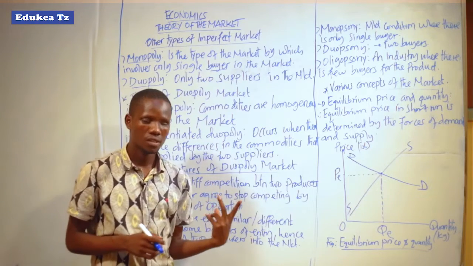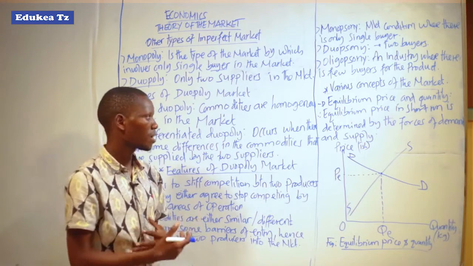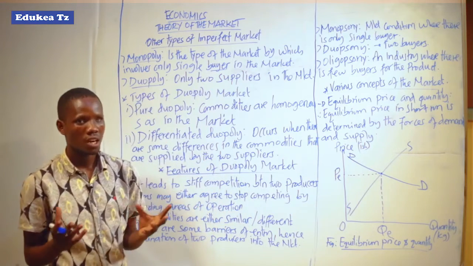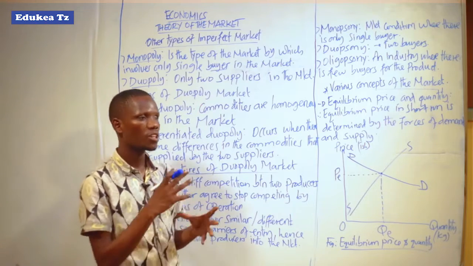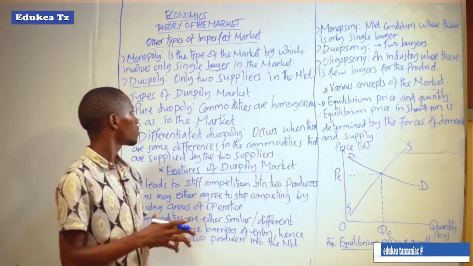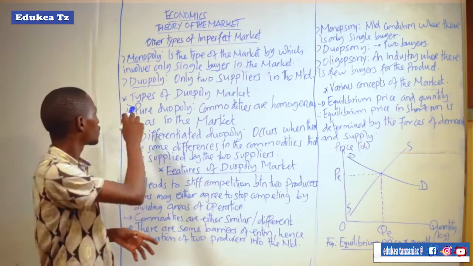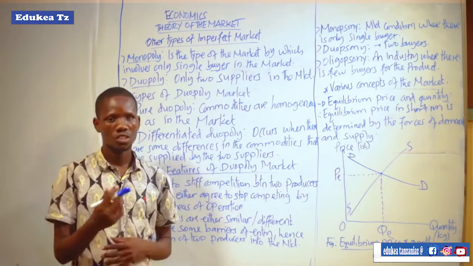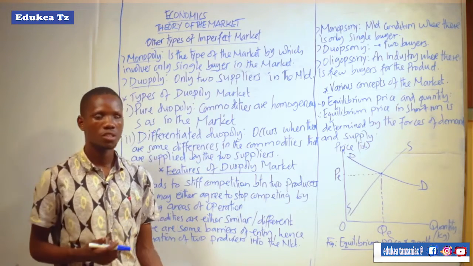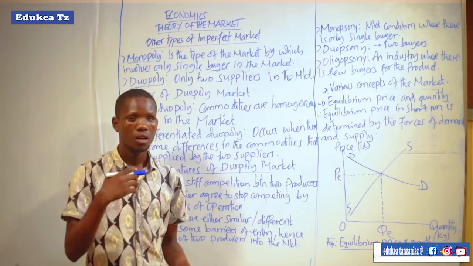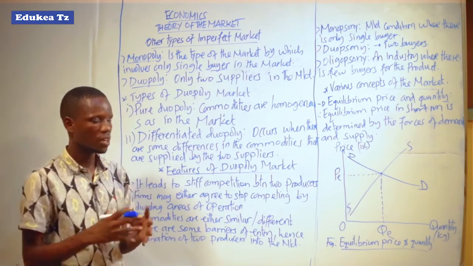These suppliers are responsible for bringing or collecting different goods and services into the market so that they can be bought by other people. So a market consisting of only two suppliers is what we call a duopoly market. It does not regard a large number of customers or commodities which are available, but what we consider is just the suppliers.